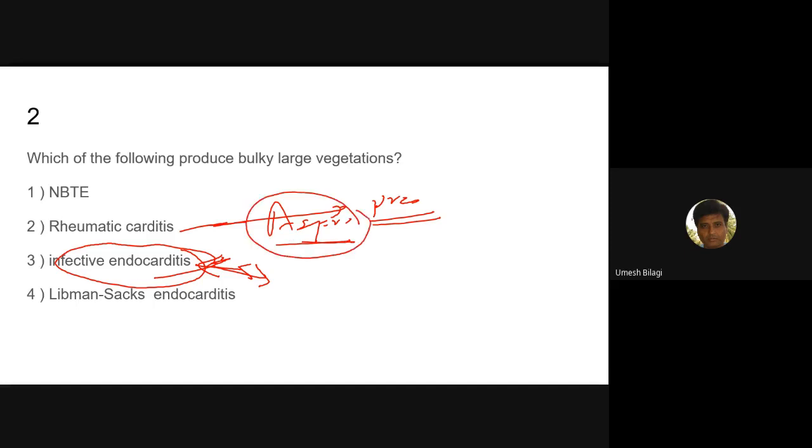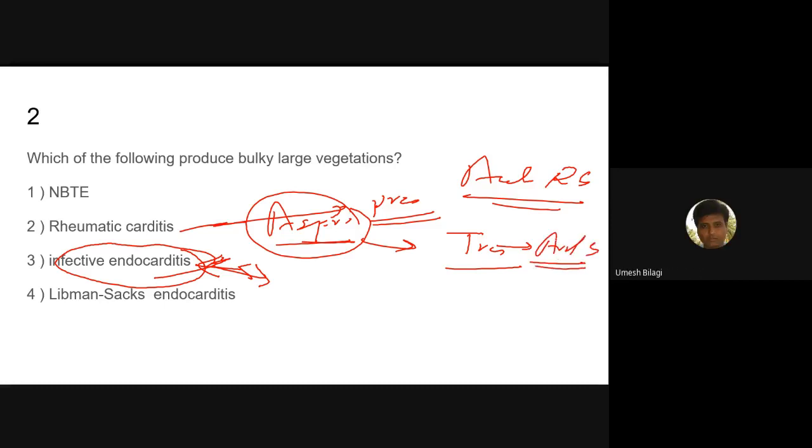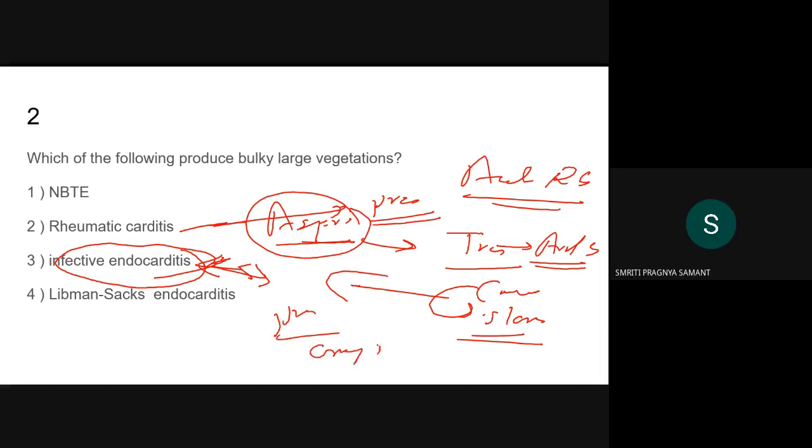Aspirin is for treating acute rheumatic fever. Aspirin is given for treating arthritis and also carditis. Along with that, we give steroids. But as a prophylaxis, it is towards prevention of group A beta hemolytic streptococci. For prevention of this infection, we give these antibiotics.